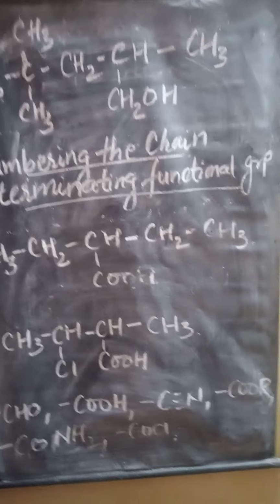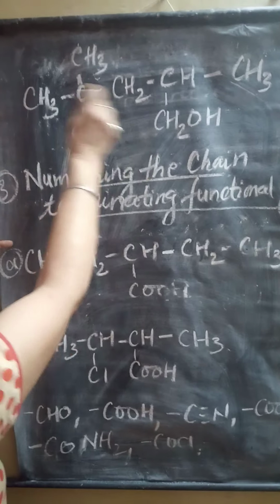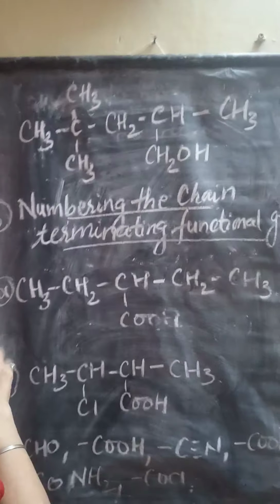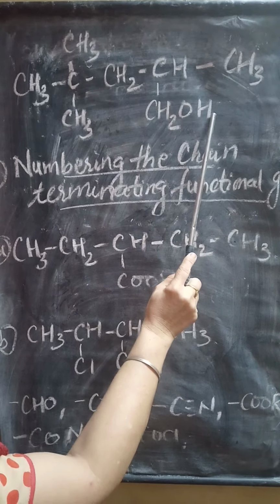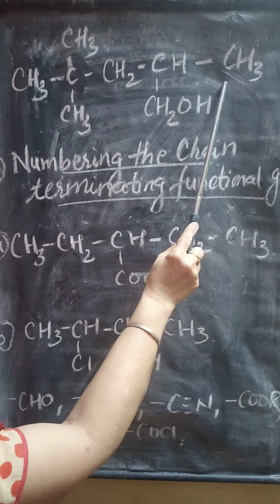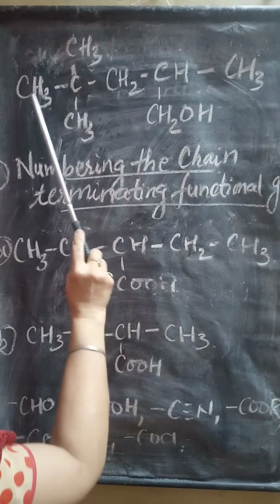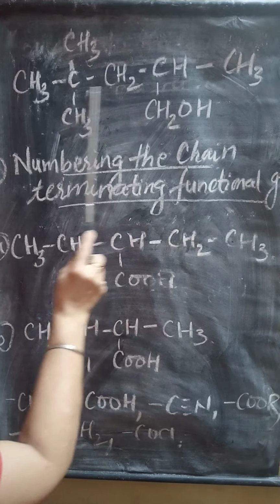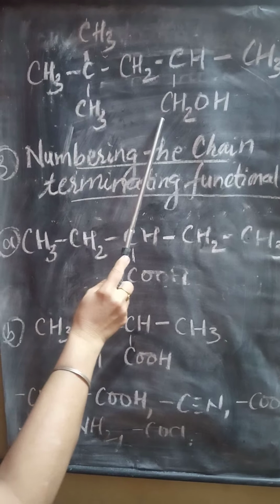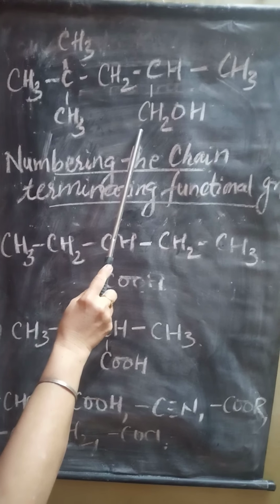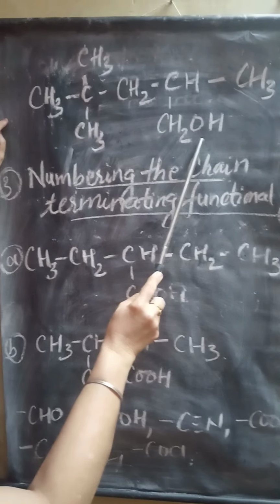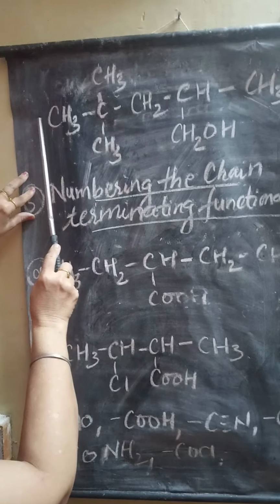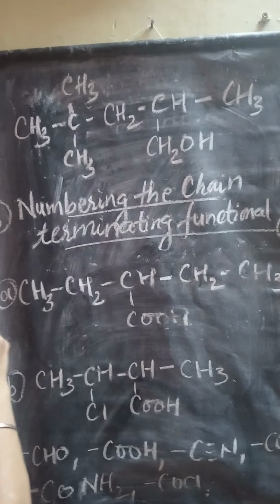Now again we will consider the functional group in this example. This is the functional group alcohol present there. Looking at this example, the longest chain we can see is 1, 2, 3, 4, 5, a 5 carbon chain. But we will start numbering from the side where the functional group is. OH, alcohol, is a functional group. We will not consider the other direction as the chain; we will start numbering from this side.